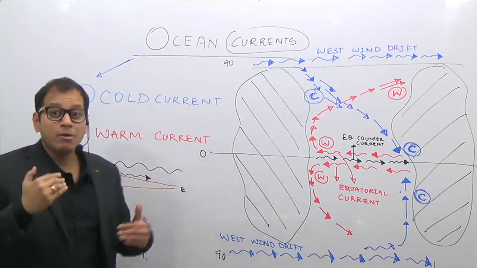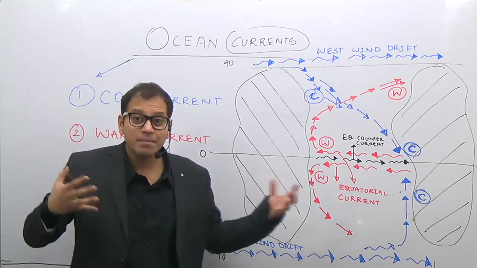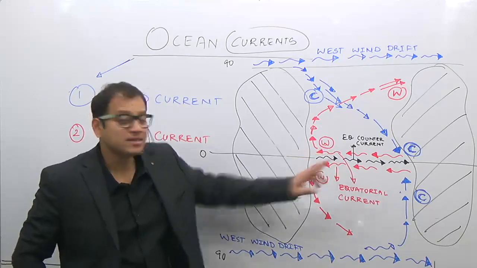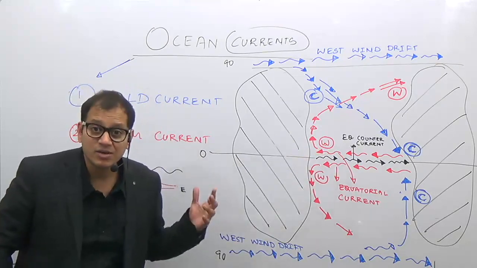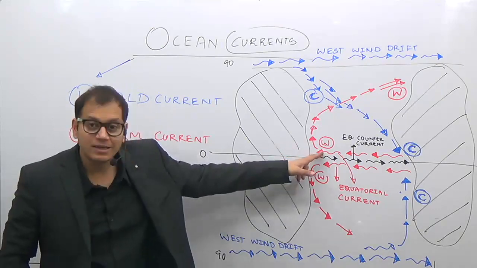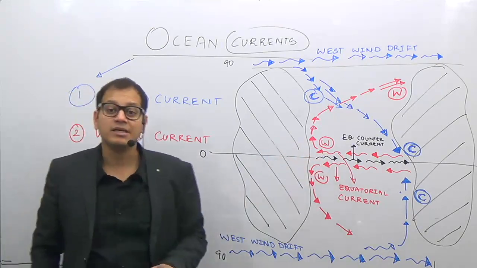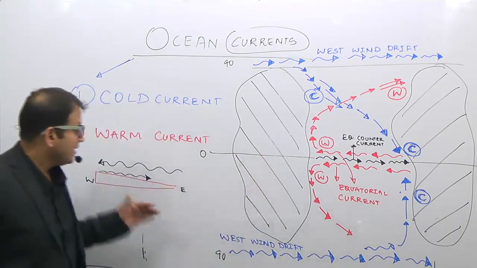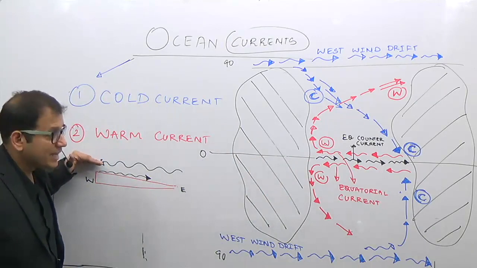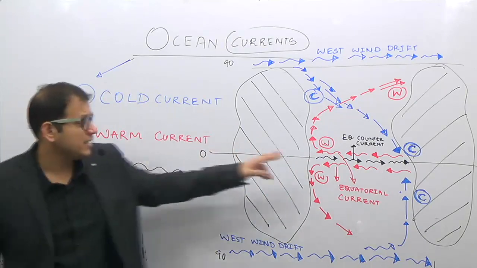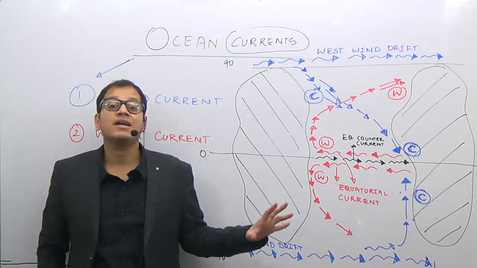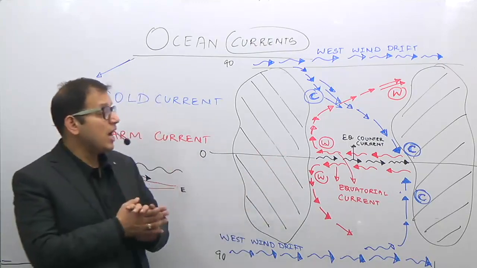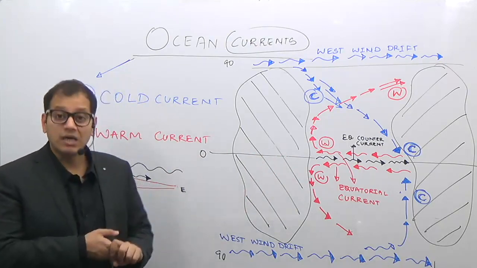Due to piling up of water. Why is there a piling up of water? Due to the convergence of the north equatorial current and the south equatorial current. What are these north and south equatorial currents? The equatorial current in the northern hemisphere and the equatorial current in the southern hemisphere. Due to piling up of water, there is a greater amount of water here, and therefore some water comes back as an equatorial countercurrent. Obviously these are warm currents only. So this is how the ocean currents in the world are.